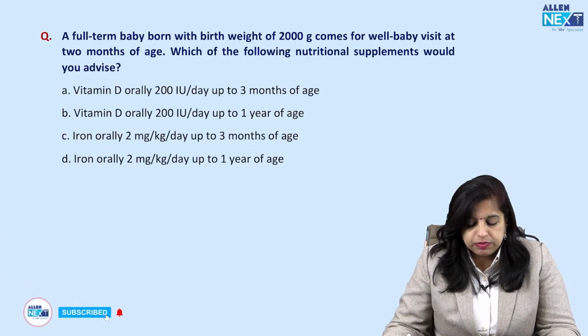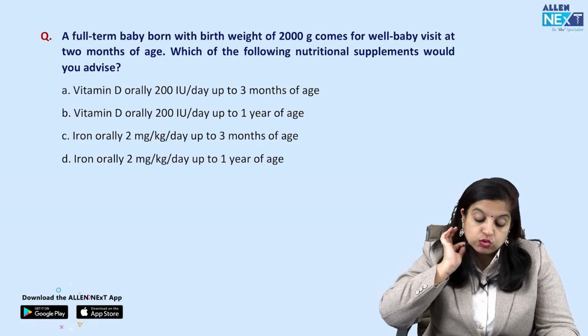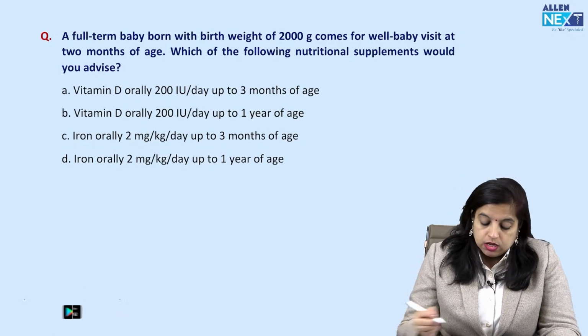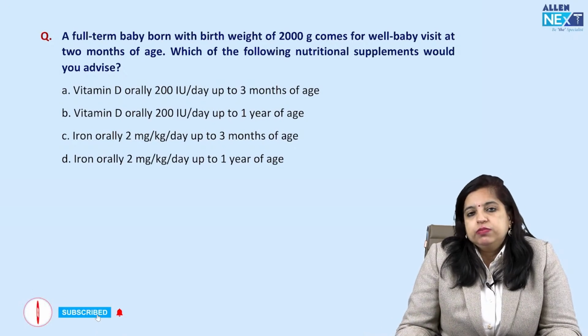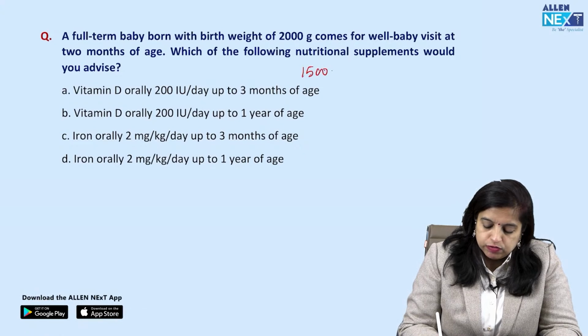A full-term baby born with birth weight of 2000 grams comes for well baby visit at 2 months of age. Which of the following nutrition supplements would you advise? Vitamins. So लो बर्थ वेट बेबी जो होते हैं, लो बर्थ वेट बेबी हम यूजली हु कम्स इन दी बर्थ वेट ऑफ 1500 to 2500 ग्राम्स.